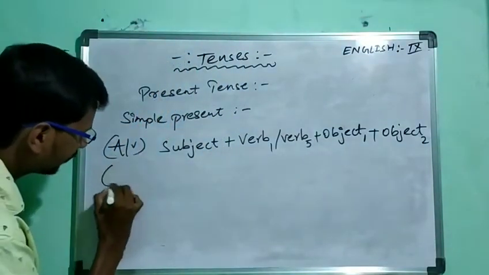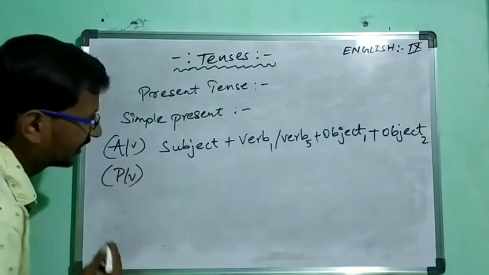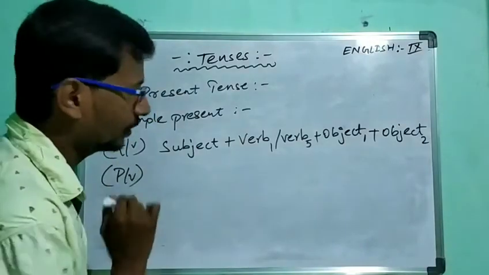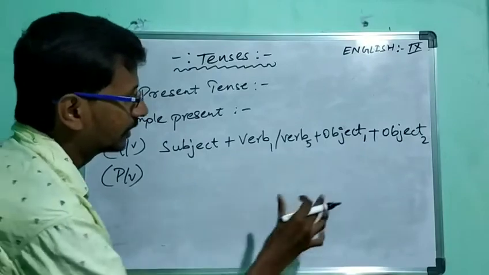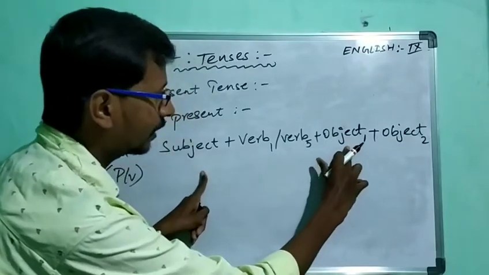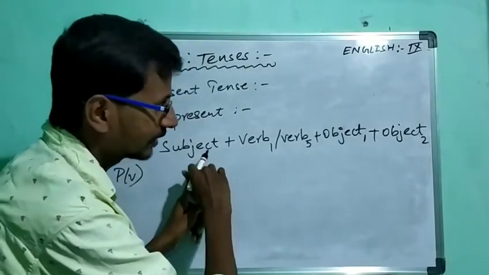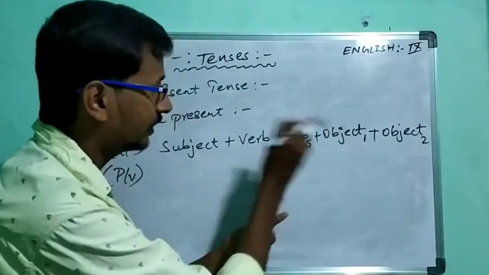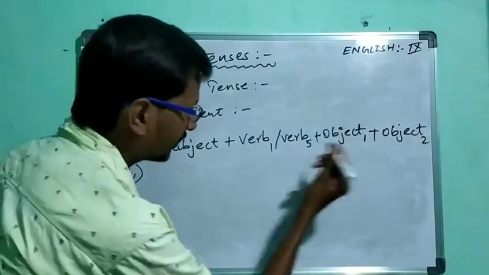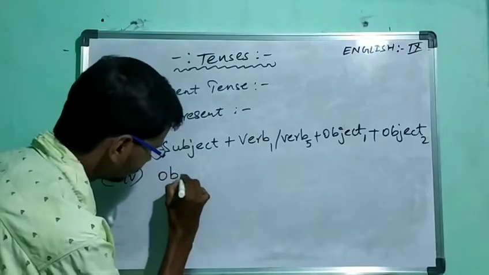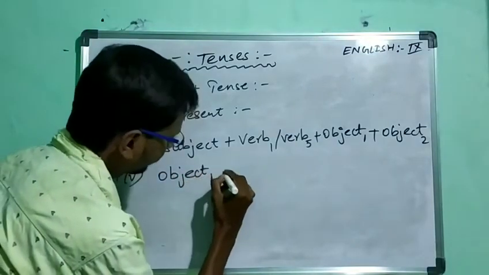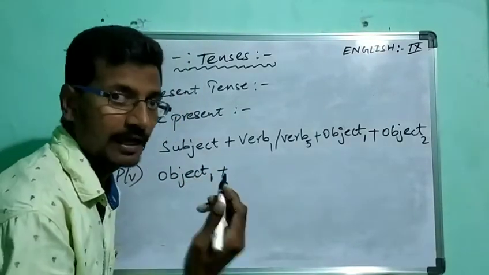So let us know about the passive voice. What is the passive voice structure of simple present? So simply we should make changes in the object 1 and the subject. Subject will become object 1, object 1 will become subject. So here we are starting with object 1. Then next, helping verb.